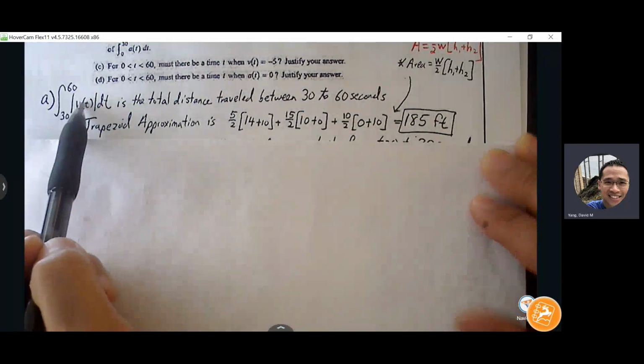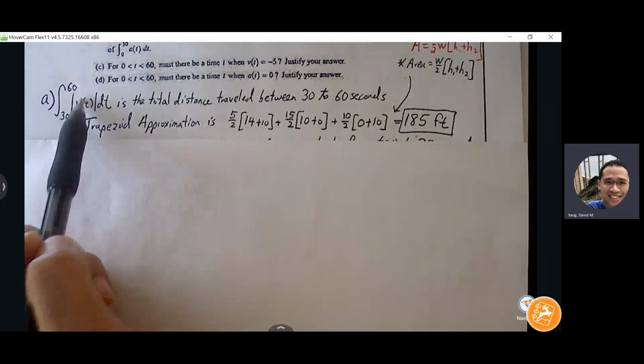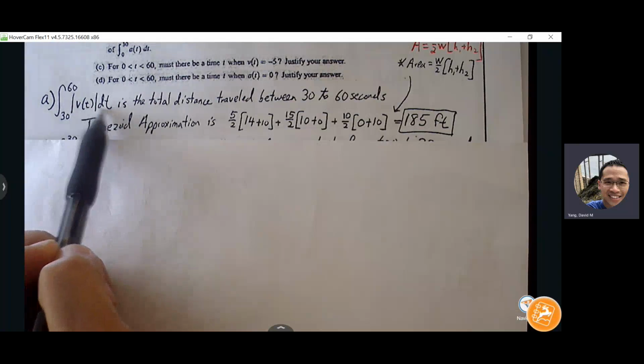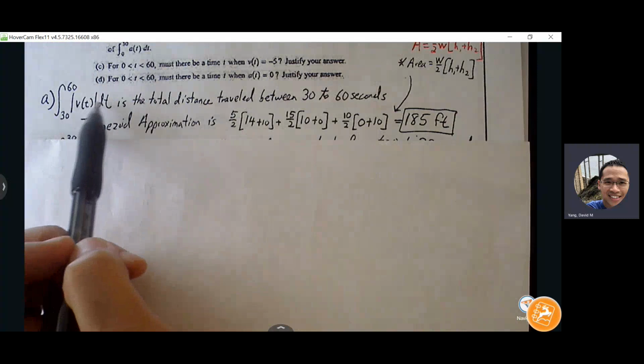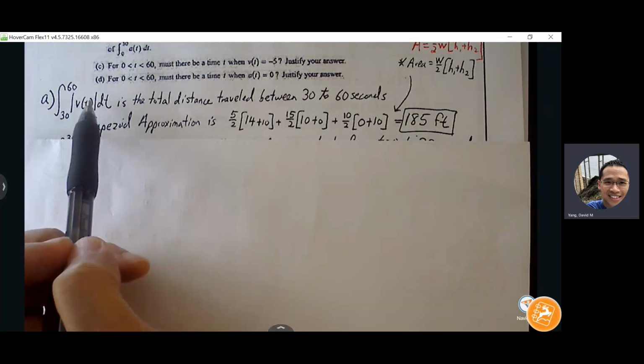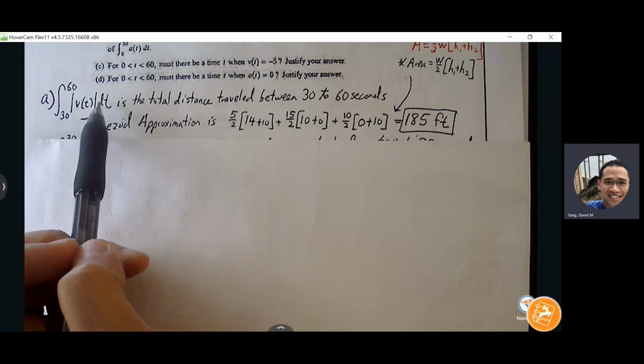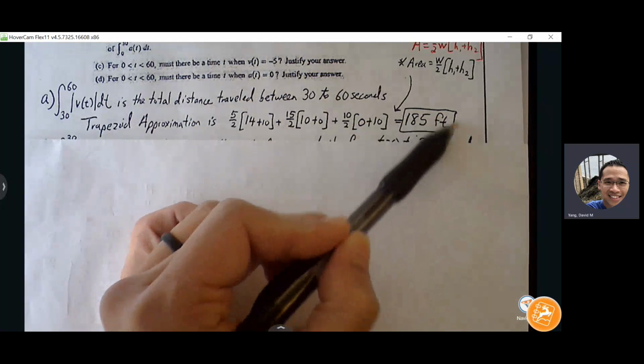Now we know that velocity is in meters per second. You know that you're multiplying this by time. So meters per second times time will give us meters. Sorry, feet per second times time will give us feet. So that's why this integral process will change that velocity unit of measure to a distance unit of measure.